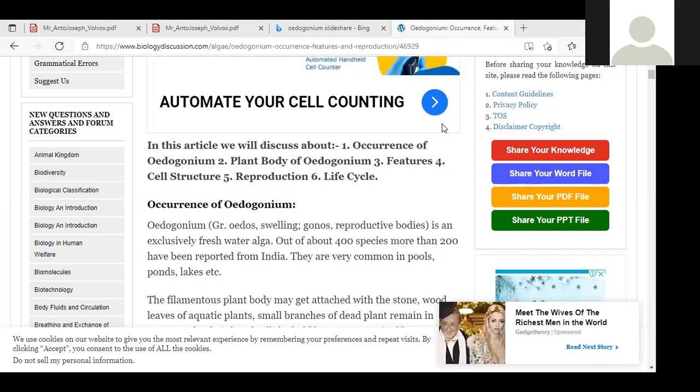What is the meaning of Oedogonium? Oidos means swelling, the cell is swelling. Gonos means reproductive body. So swelling reproductive bodies is called Oedogonium. This one is also a freshwater alga. About 400 species are present; in India, only 200 species are reported. They are very commonly observed in ponds, lakes, pools, etc.